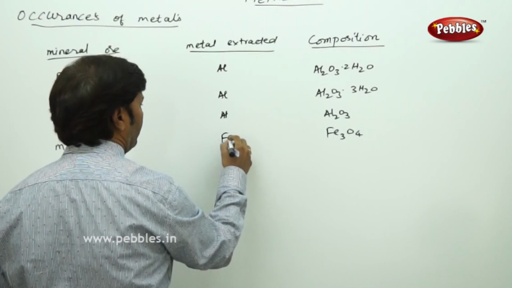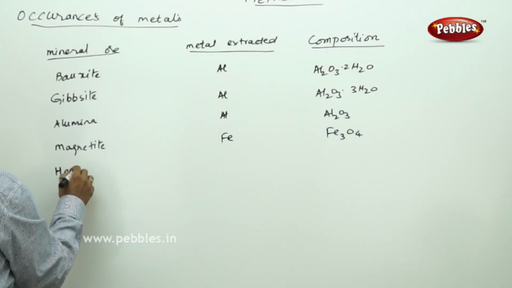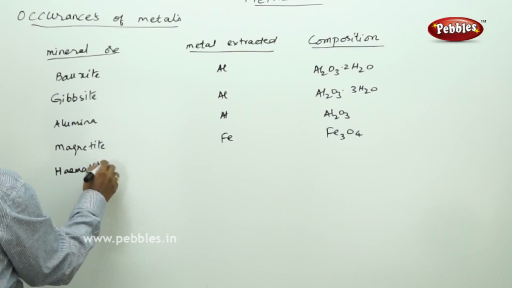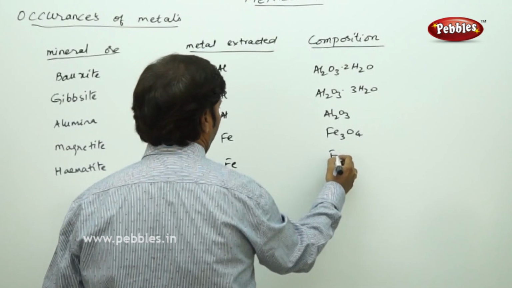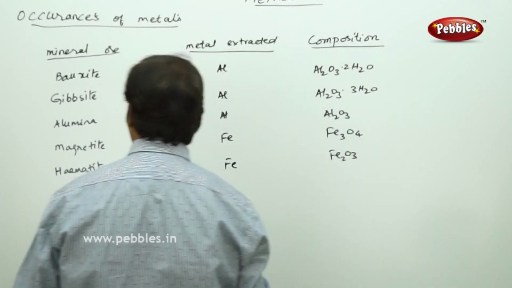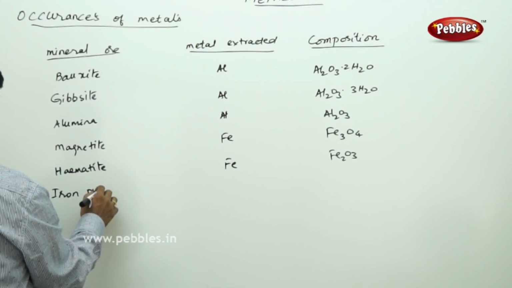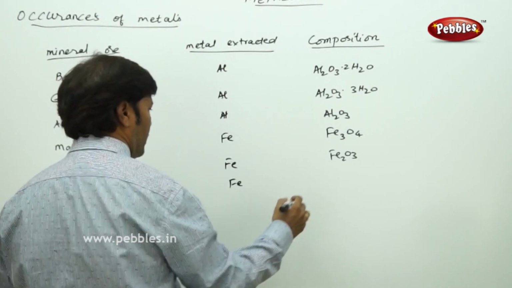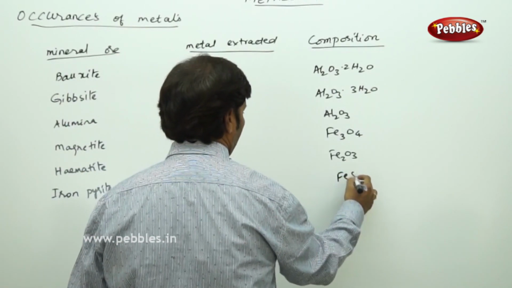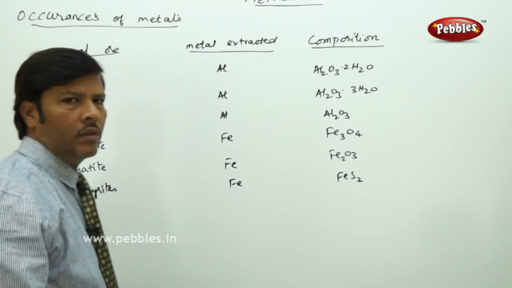And hematite, if you take, metal is iron and the mineral ore is Fe2O3. Sometimes you can take iron pyrites. If you take iron pyrites, again the metal is iron and it is FeS2.